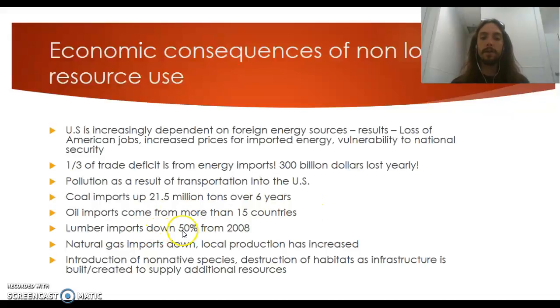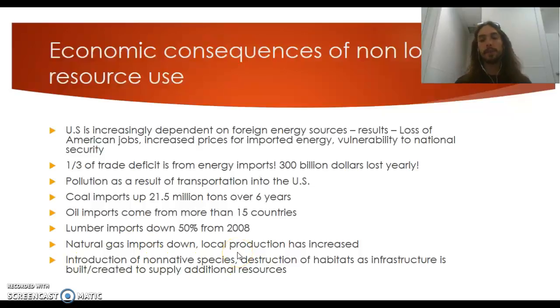Lumber imports are down 50% from 2008. This is all America right here. Natural gas imports are down, and local production has increased. So, we're taking more from our own natural gas reserves, which I guess is a good thing in terms of economy. And then we get an introduction of non-native species.